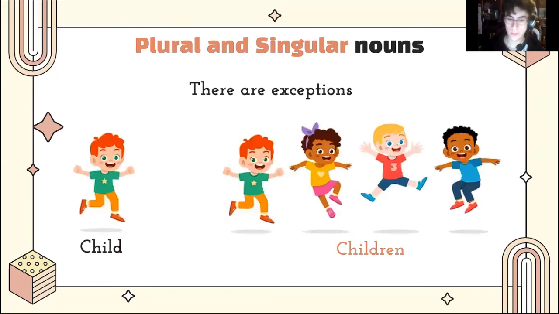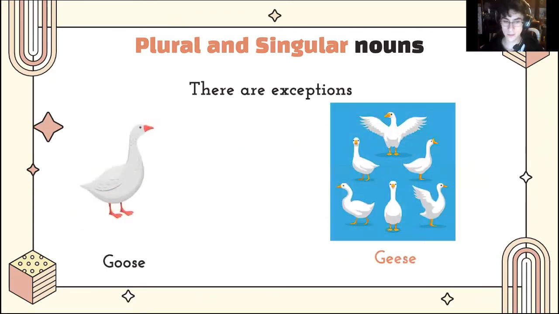However, some nouns do not follow this little trick. For example, child is singular and its plural is children. The same as with goose. Goose is singular and geese is plural.